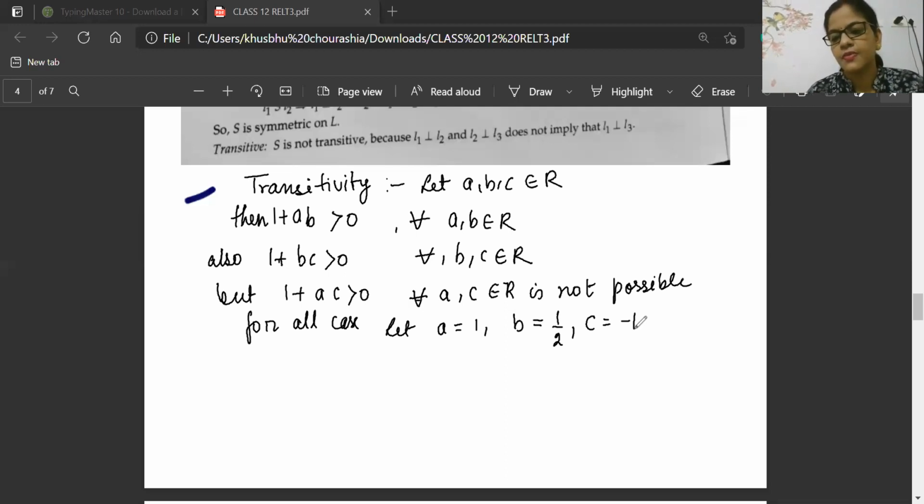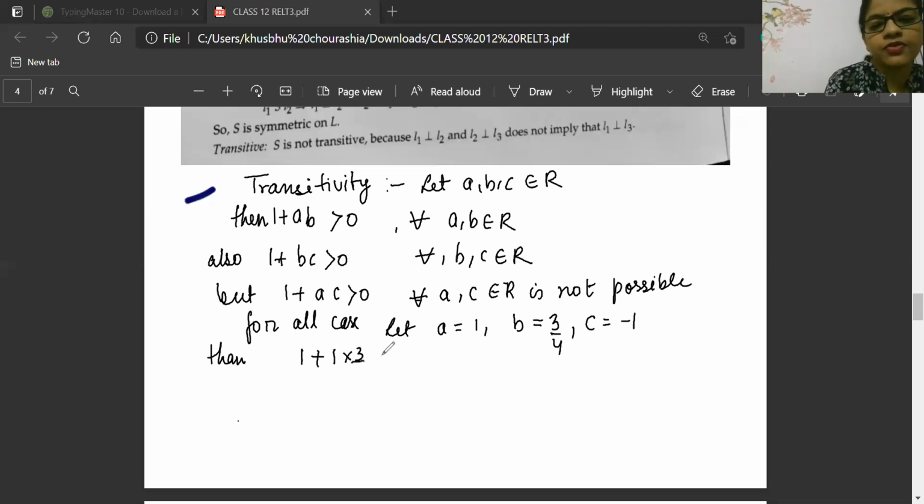Understood? Or why will we take 1 by 2? Why follow the book? We will write 3 by 4. Okay? Then 1 plus 1 into 3 by 4 is greater than 0. 1 plus 3 by 4 into minus 1 is also greater than 0.